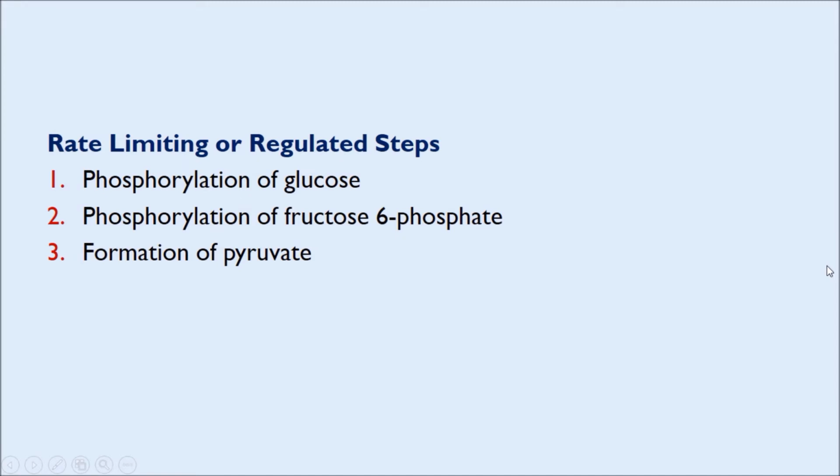Regulation of glycolysis. The rate limiting or regulated steps of glycolysis are: 1. Phosphorylation of glucose, 2. Phosphorylation of fructose 6 phosphate, and 3. Formation of pyruvate.